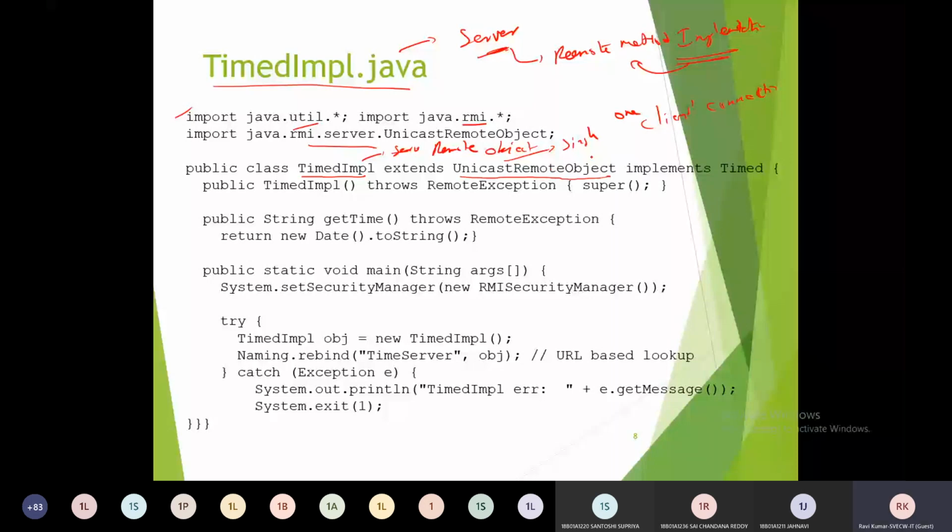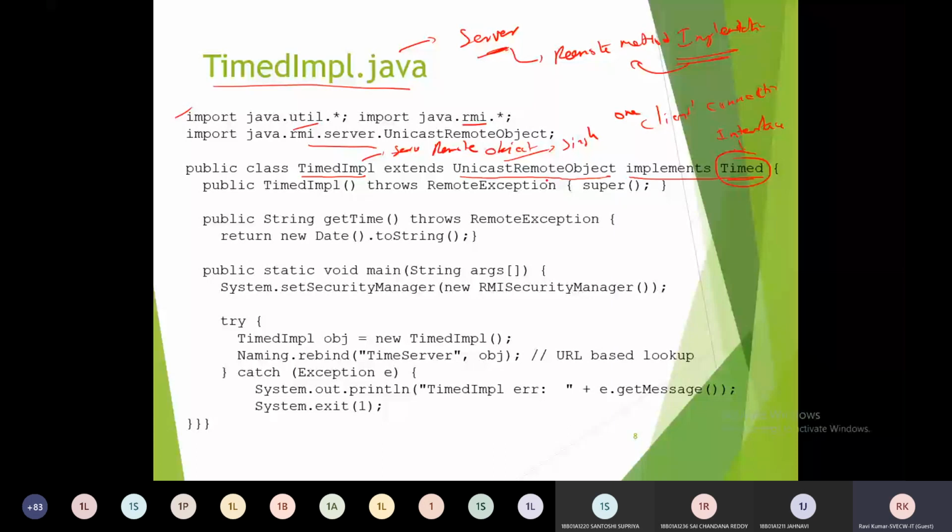After extending UnicastRemoteObject, we have to implement our interface file also, which is Time, the interface file. So this class must extend UnicastRemoteObject and must implement the Time interface.